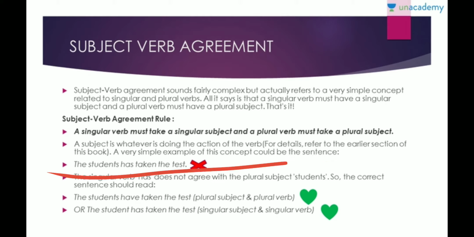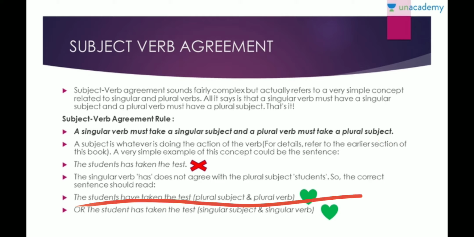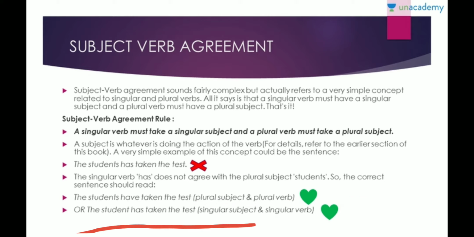The student has taken the test. Now, here the singular verb 'has' does not agree with the plural subject. Oh, sorry, the students has taken the test. So that is wrong because here you have students, but you cannot say has, right? Because this 'has' is a singular verb, whereas your subject is plural, right? So it is wrong. There are two ways to correct it. Either it would be the students have taken the test, because here you have a plural subject and a plural verb, or you have the student has taken the test. So here you have a singular verb and a singular subject, right?